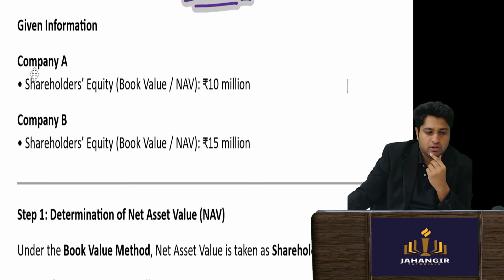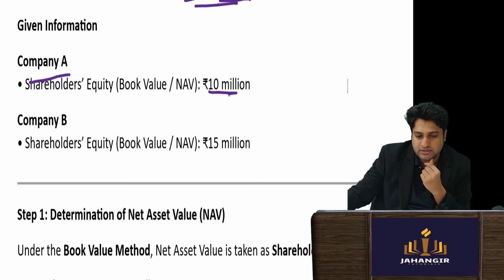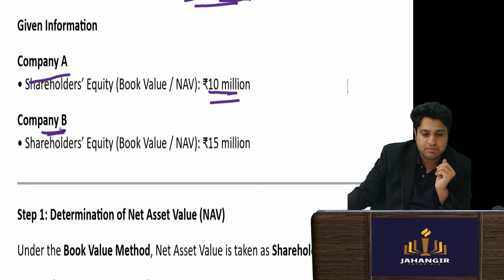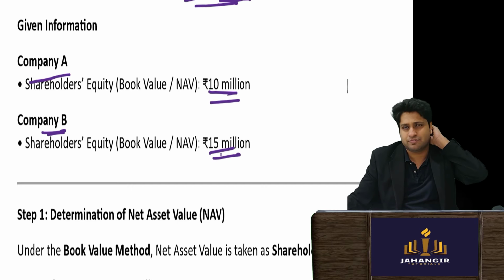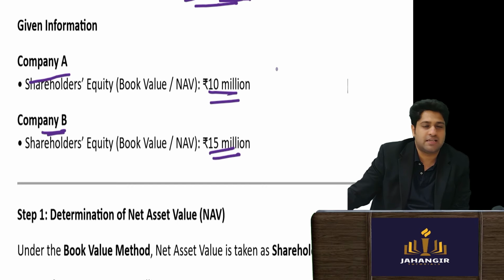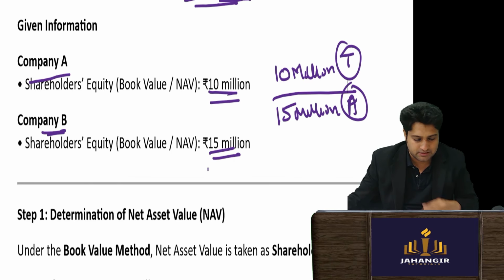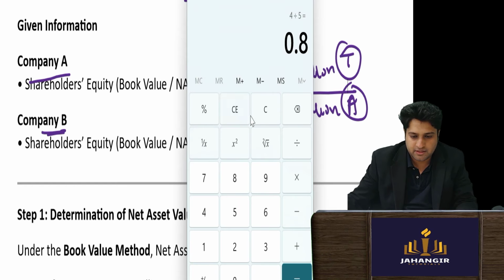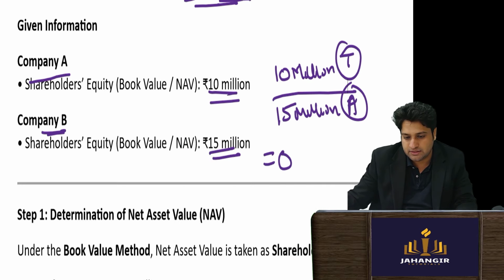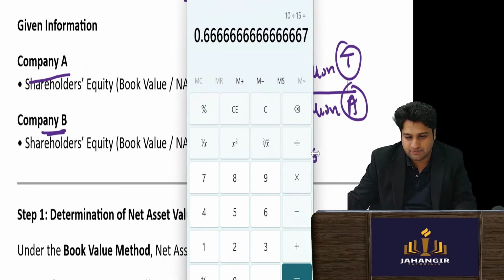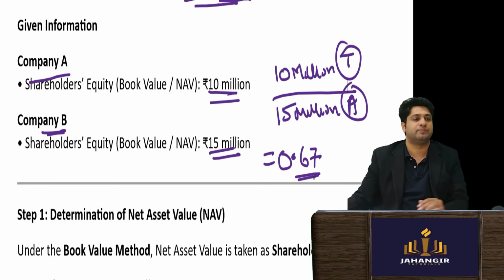Company A's book value is 10 million, and company B's value is given as 15 million. Normally, if they do not mention anything, the smaller company will be written on top, like the target. This is the target upon the acquirer. 15 million is the acquirer. So we'll just do the calculation: 10 divided by 15 gives 0.66, or let's say 0.67 is to 1.